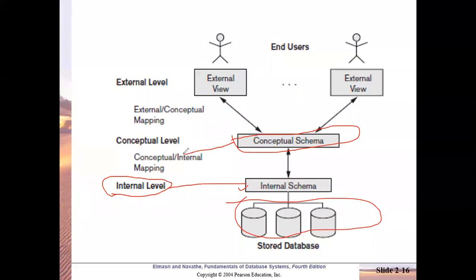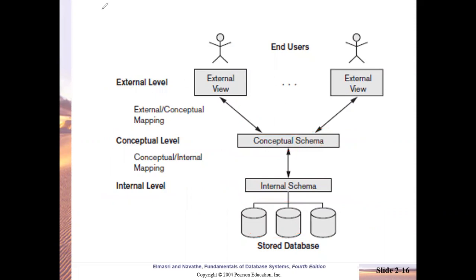Fine. So conceptual schema. Don't worry about this internal here because it will confuse again. And mapping also we will discuss later. Then lies the external view. So this external level, this is the conceptual level, and this is the external level. So external level is very close to the end users. You can see end users are shown in the form of the stick figure. In between you have external to conceptual mapping and here conceptual to internal mapping. What is that mapping, we'll discuss now.